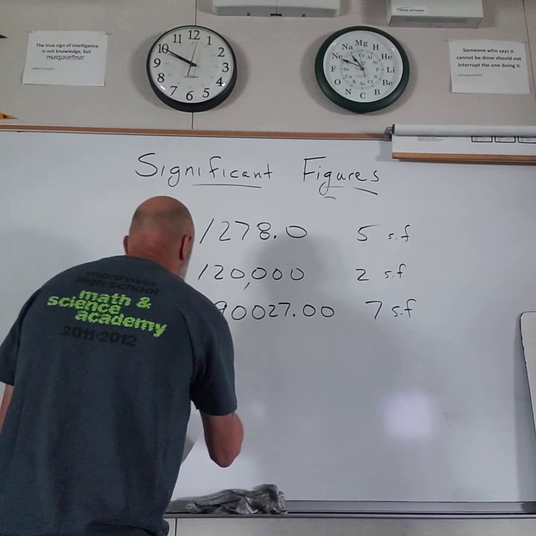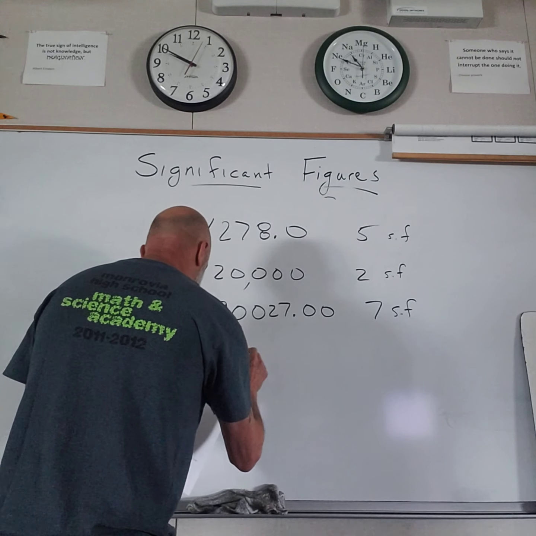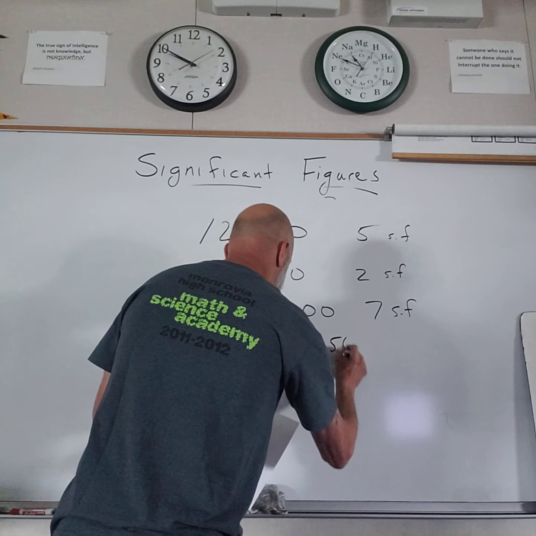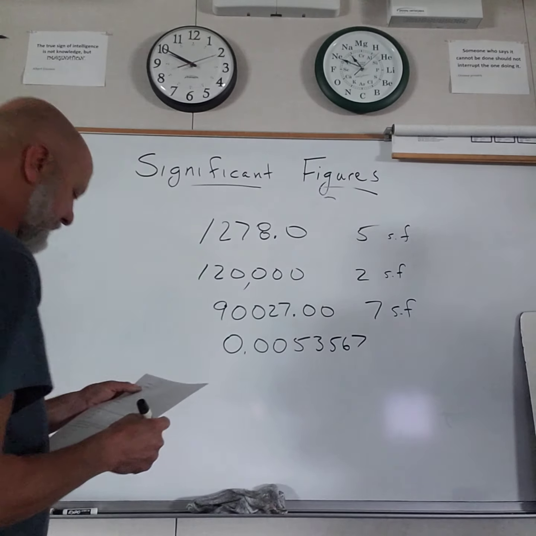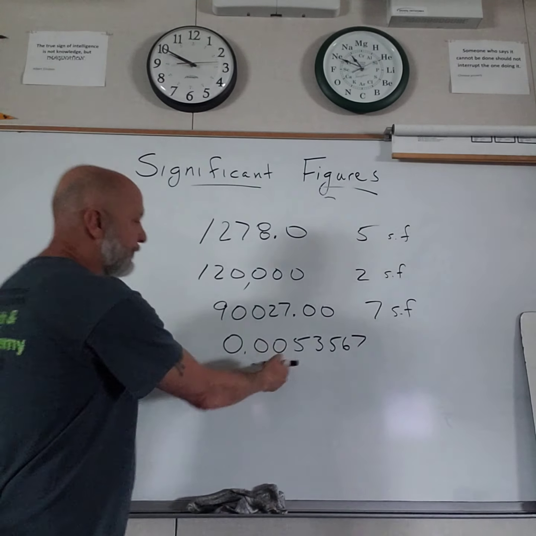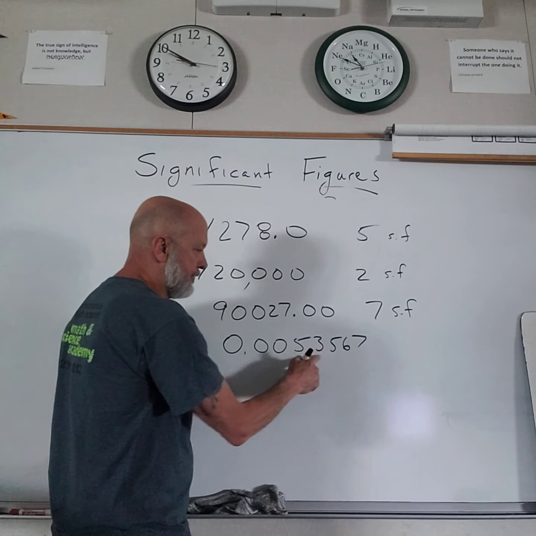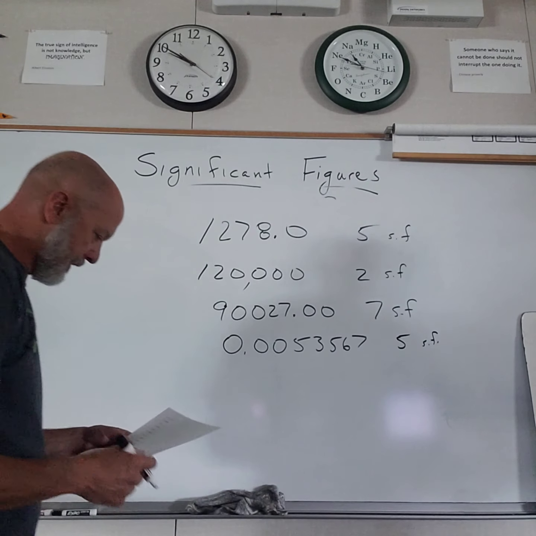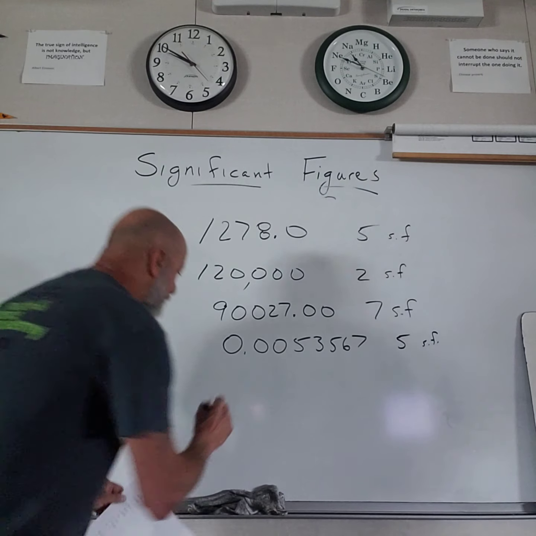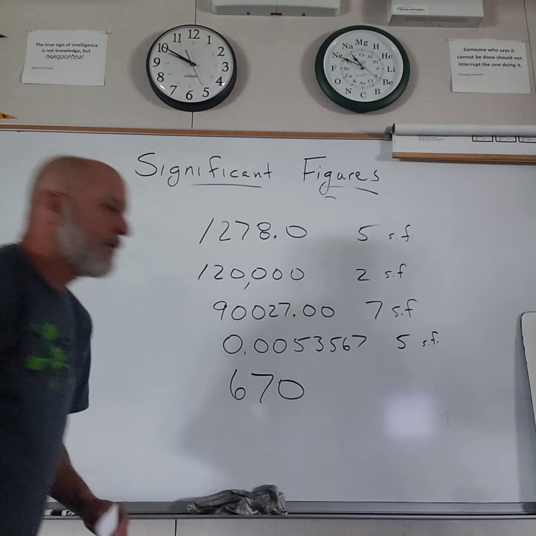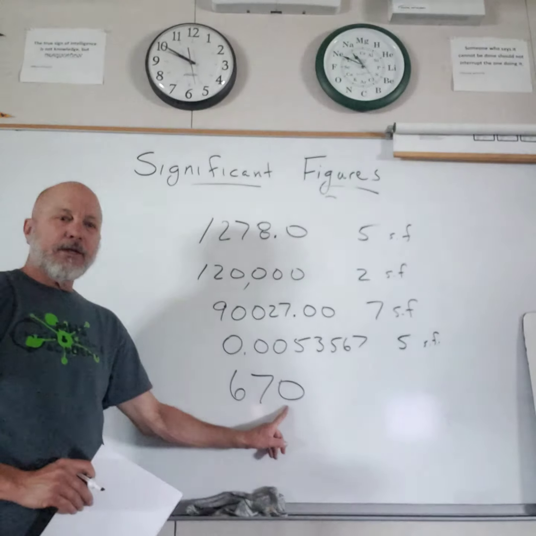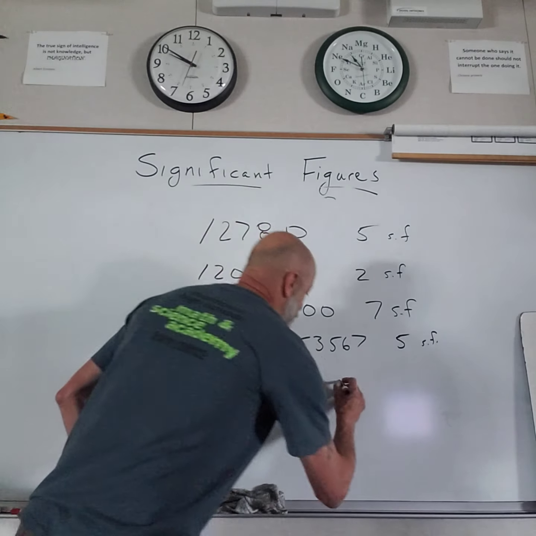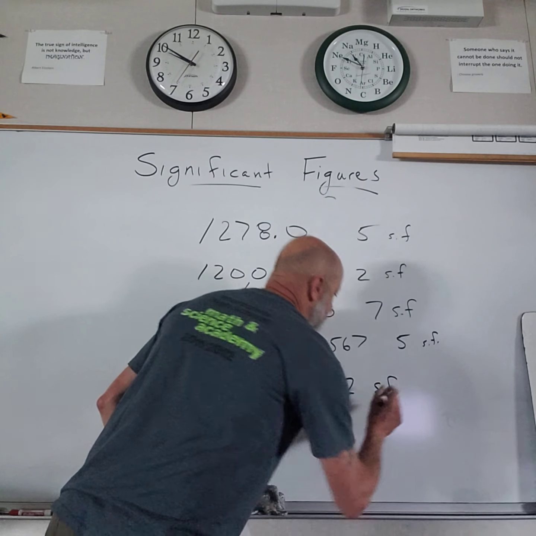And then, oh, so many zeros in this one. This is number 4. 0.0053, 5, 6, 7. You get that? Okay, all of these zeros are to the left of the number. 1, 2, 3, 4, 5. 5 sig figs. And the last one that I'll cover in this video, 670. That's easy. The 0 is to the right of the number. There's no decimal point there. It is a placeholder. It's not significant. That has 2 sig figs.